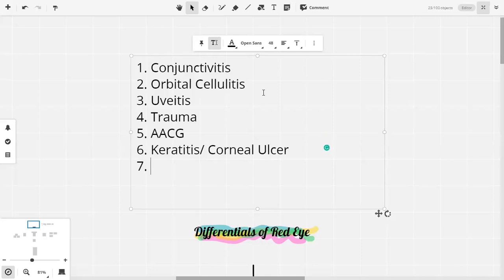Corneal ulcer is one differential added. One more differential. Scleritis and episcleritis. That is excellent. Scleritis and episcleritis also cause a red eye. Let's look at these separately.